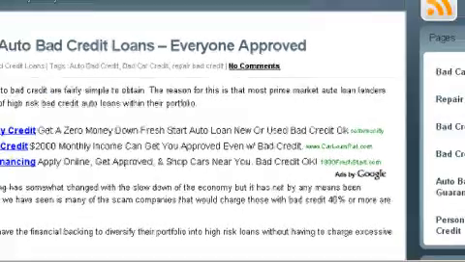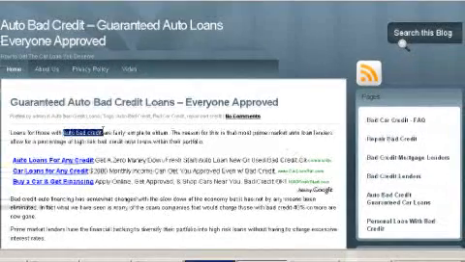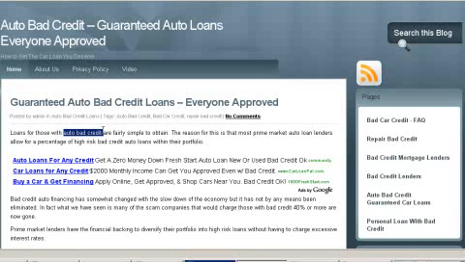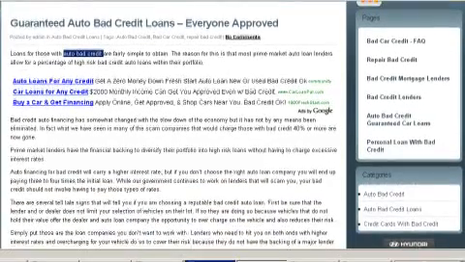Do not put your keyword more than 3 to 4 times within your text. If you do, Google will tell you that you're spamming. Well, I won't tell you, but you're going to be spamming your keyword, and you're going to find yourself on page 450,000 instead of page 1. Do not put your major keyword more than 3 to 4 times within your text. That's what we have on this blog, and we are sitting on page 1.